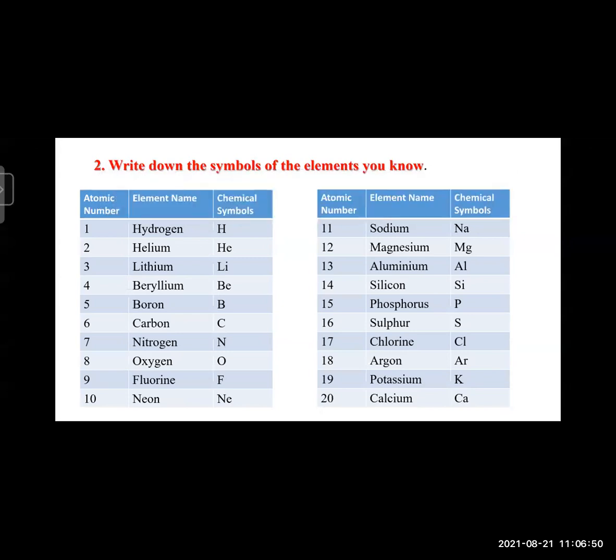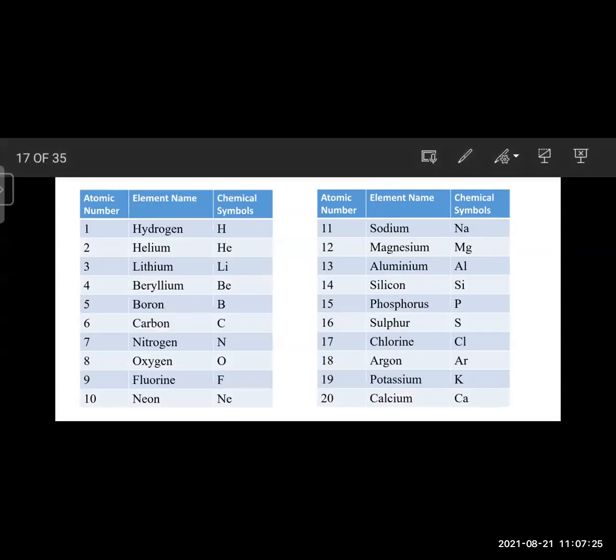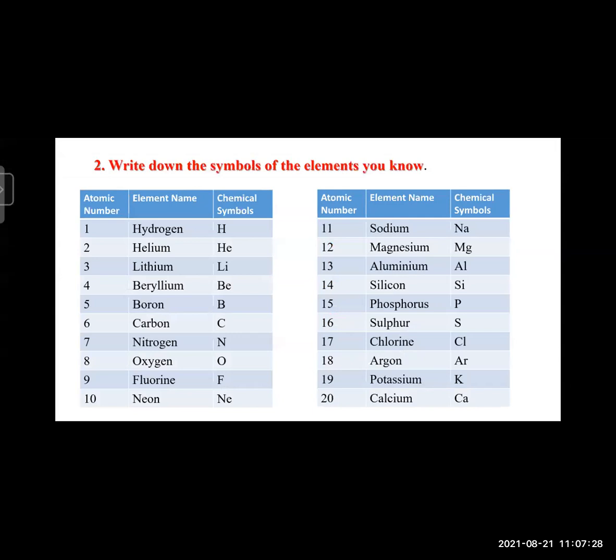Sodium Na, magnesium Mg, aluminium Al, silicon Si, phosphorus P, sulfur S, chlorine capital C small l, argon capital A small r, potassium K, and calcium capital C small a. In this way, these symbols are given. There are 118 elements, and those can't be seen here. Only 20 elements are shown here.